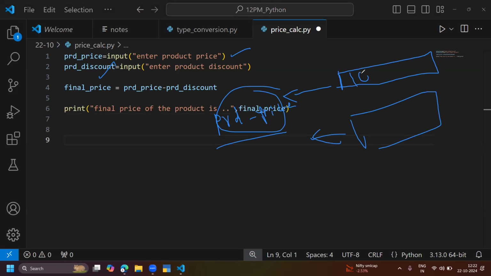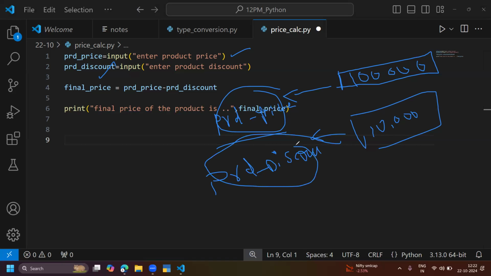Okay, so for product price, if I enter something like 1 lakh, that 1 lakh is going to be stored into the product price. Then I'm giving the discount something like 10,000 here. When I give the discount 10,000, the discount also gets stored into the product discount variable. So the product discount variable is also filled now.